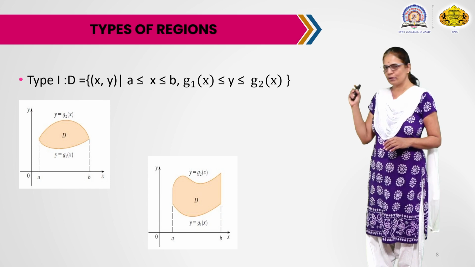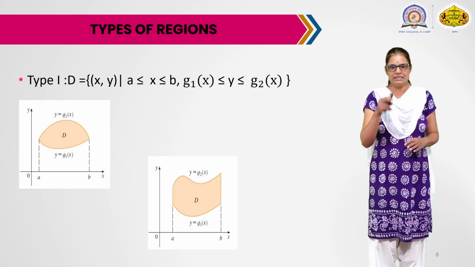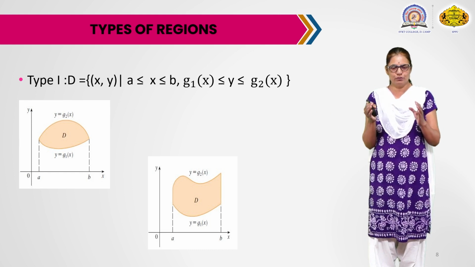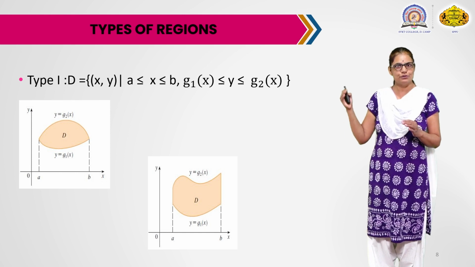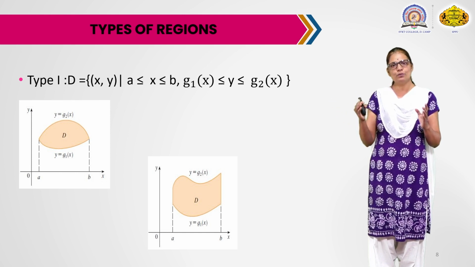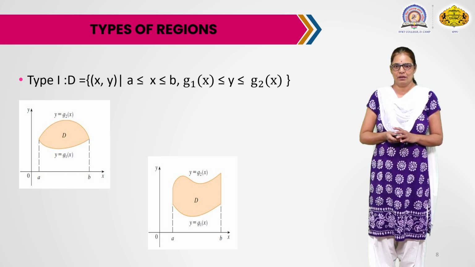This is another example of a region of type 1. Here again region D is bounded between two curves, the lower one y equals g1 of x and the upper one y equals g2 of x, and between the two straight lines x equals a and x equals b.